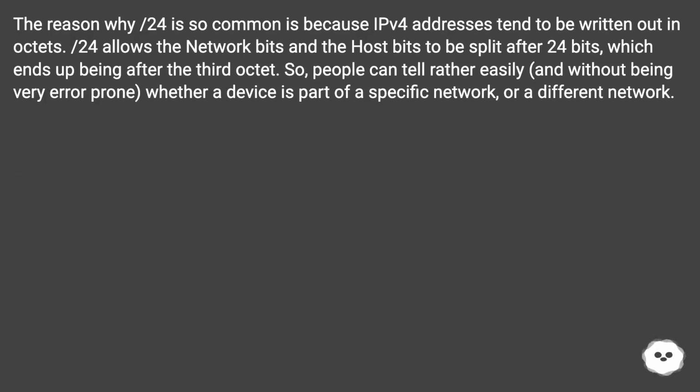The reason why 24 is so common is because IPv4 addresses tend to be written out in octets. 24 allows the network bits and the host bits to be split after 24 bits, which ends up being after the 3rd octet. So, people can tell rather easily, and without being very error-prone, whether a device is part of a specific network or a different network.